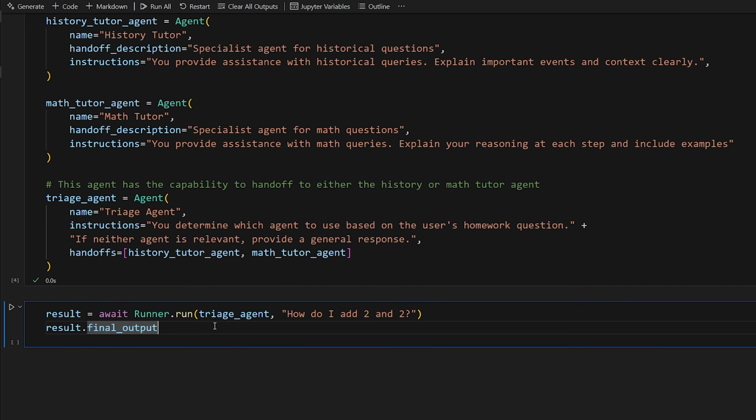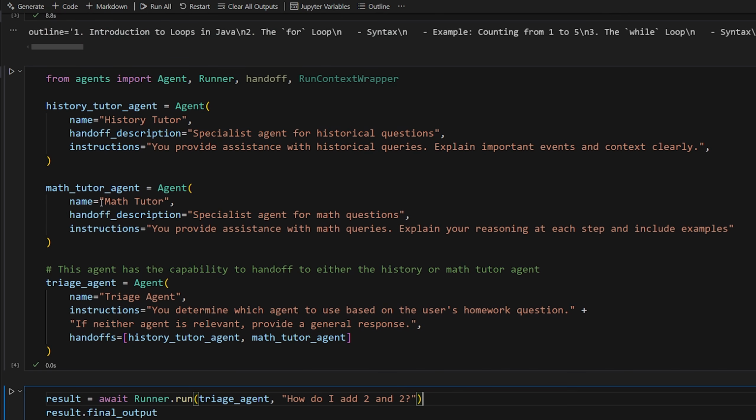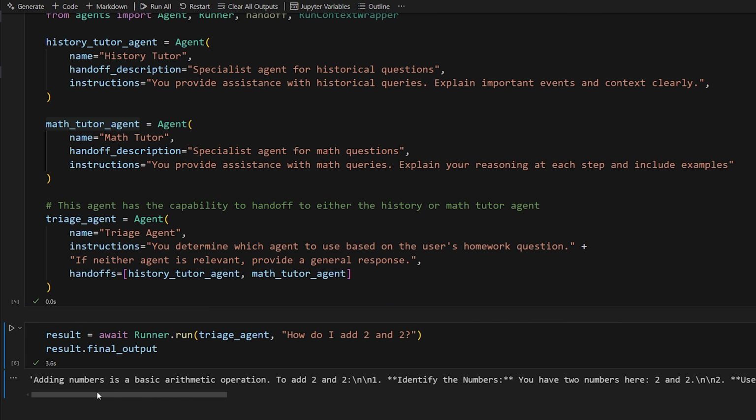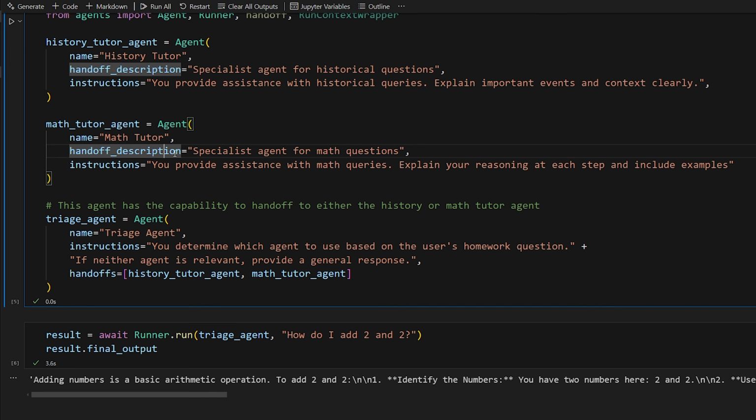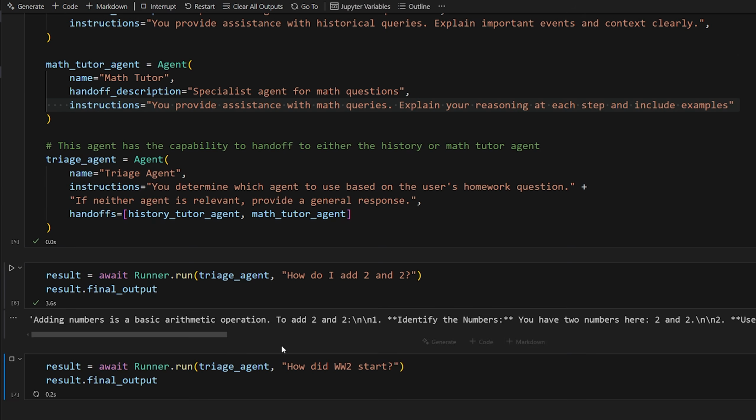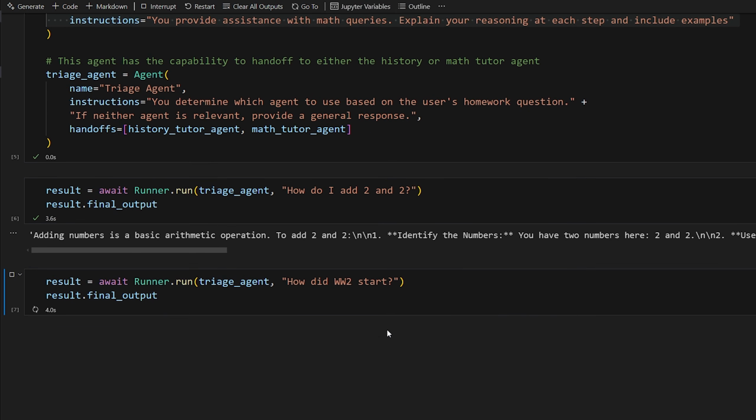So let's run an example here. We're going to run our triage agent. We're going to ask, how do I add 2 and 2? Of course that's a math question, so it should route to our math tutor agent. Let's try it out. Adding numbers is a basic arithmetic operation. To add 2 and 2, it tells you very detailed how to do it because that's what we told it to do in the math tutor agent instructions. If I add another example, how did World War II start? It'll hand off to the history agent.